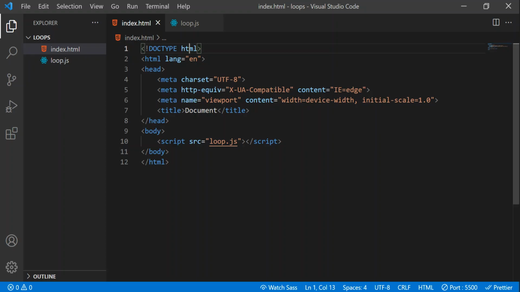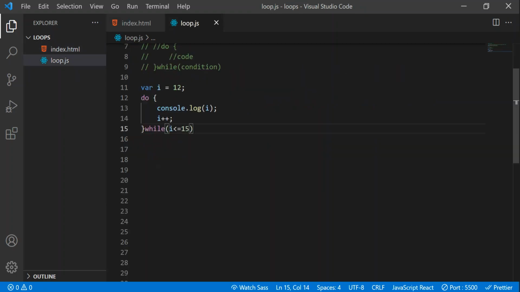So let's see how the control flow will execute this do while loop. As usual I will write it clearly. First, i value equal to 12. Then obviously the output is 12 directly, because the control flow will set i equal to 12 and then enter the loop. It will directly see this statement and print the output as 12. After that i is incremented. It means the value will become 13 now.